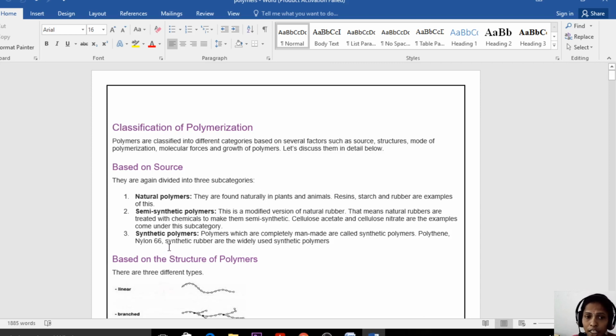But we have three types of polymers: natural polymers, semi-synthetic polymers and synthetic polymers. So we know what is meant by natural polymers. Natural polymers are nothing but the polymers which are synthesized in nature, whereas synthetic polymers are those which are synthesized in the laboratory.